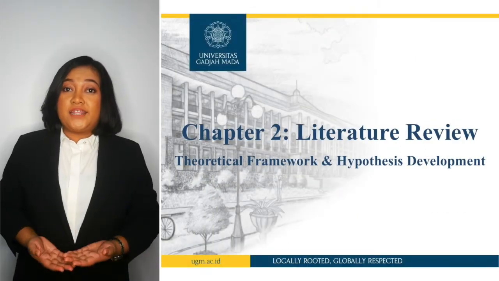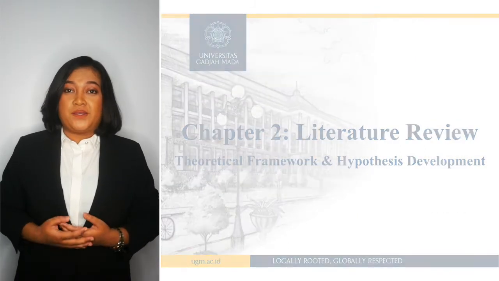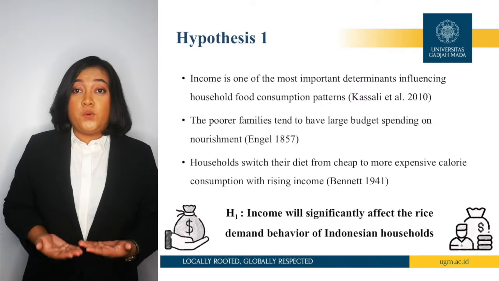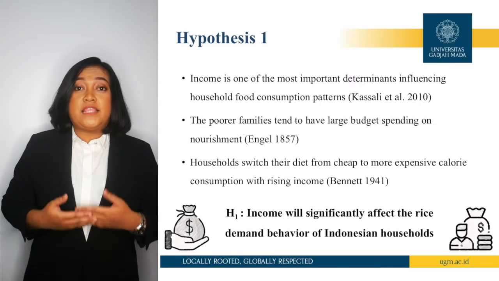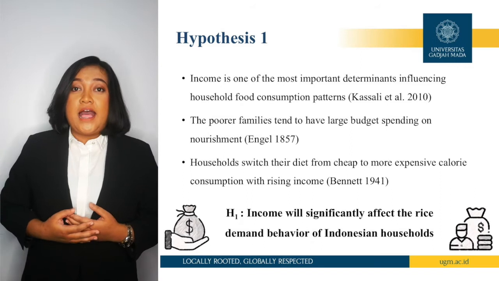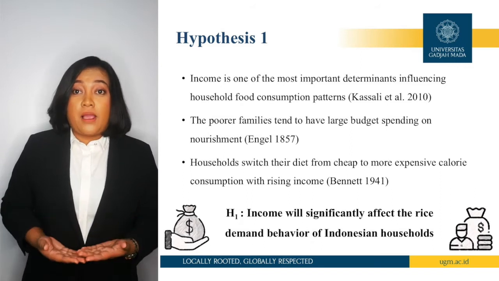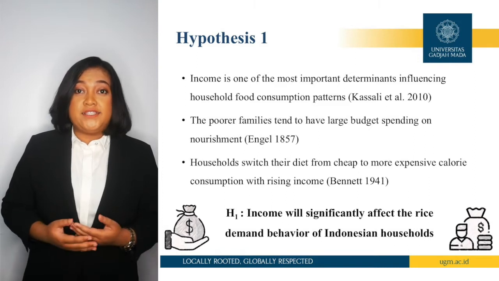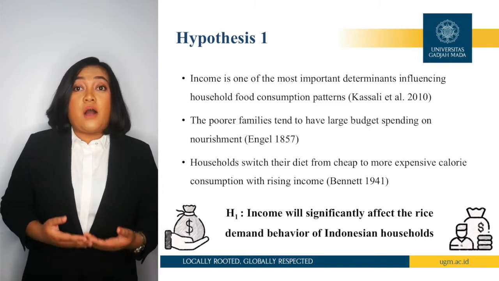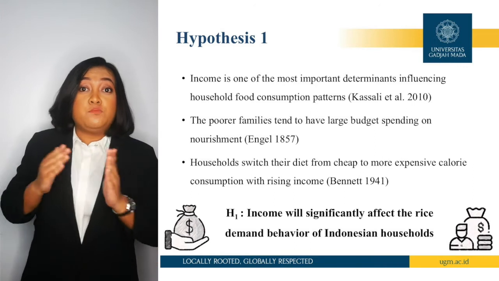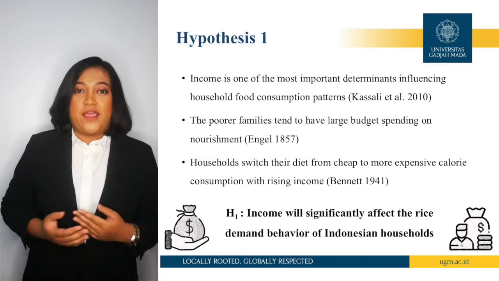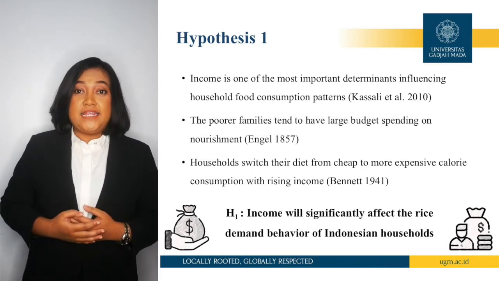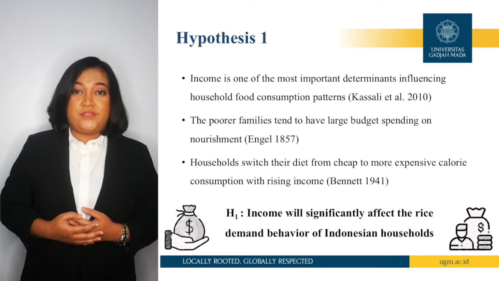Chapter 2, Theoretical Framework and Hypothesis Development. Casali considered income as one of the most important determinants influencing the household's food consumption pattern. The Engel Law also stated that poorer families tend to have a large budget share on nourishment. Those findings are aligned with Bennett's Law, whereby households tend to move their diet away from cheap to more expensive food as income rises. This study intends to examine the first hypothesis.